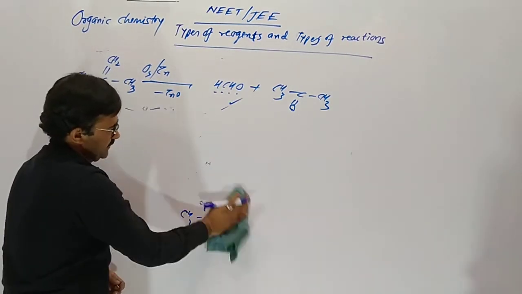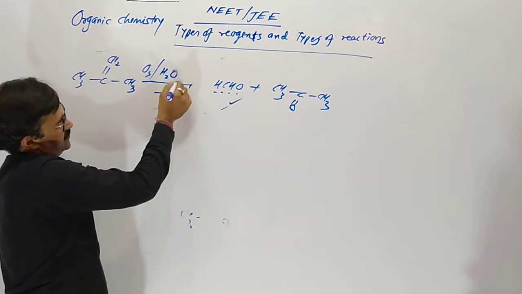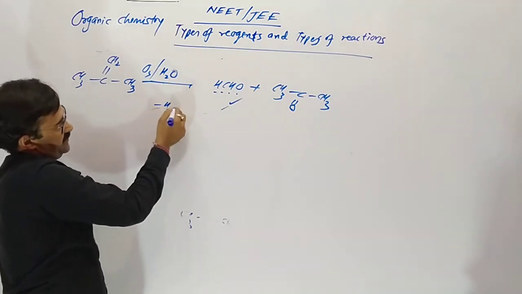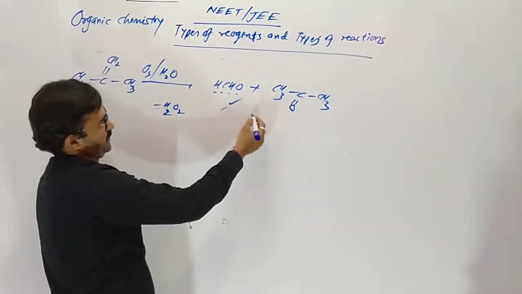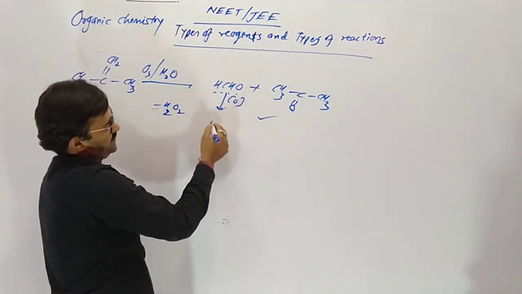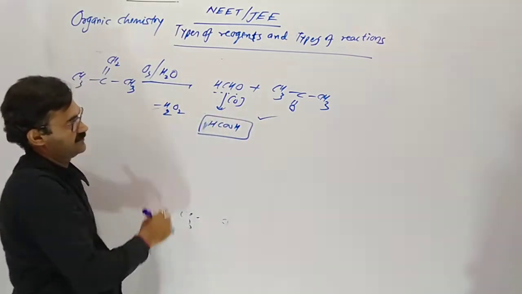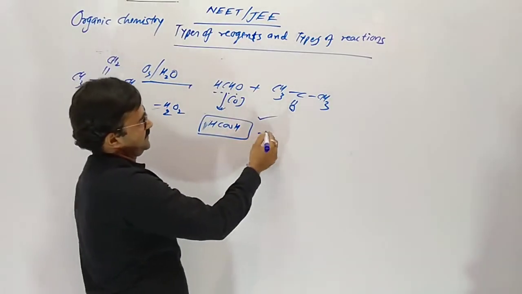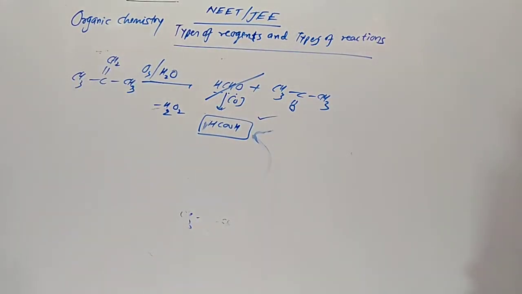If here ozone with H2O is taken, it produces hydrogen peroxide. So our ketone remains as a ketone, but on oxidation formaldehyde gives formic acid. So the products will be changed: formic acid and acetone.